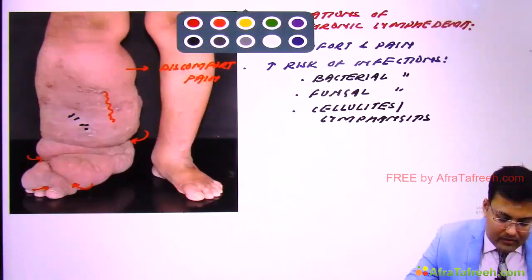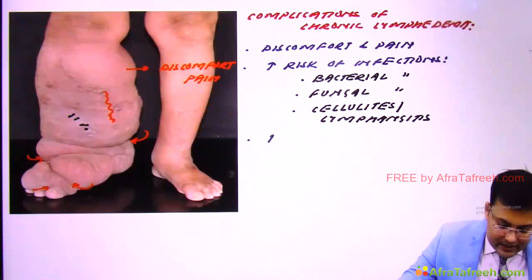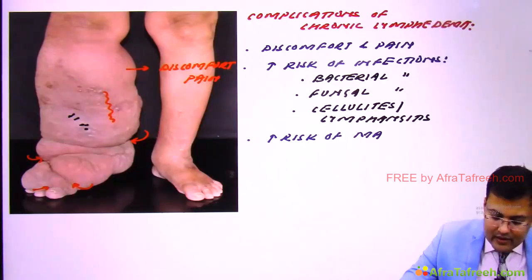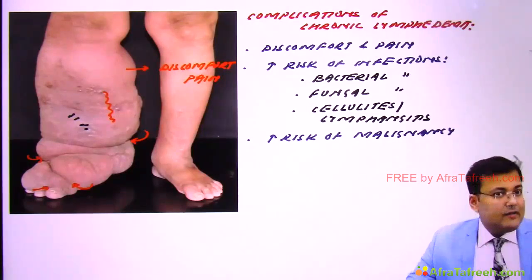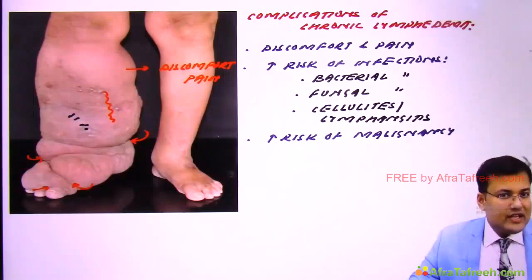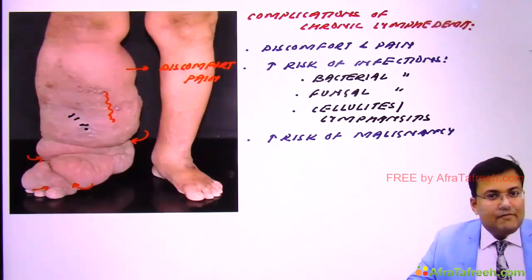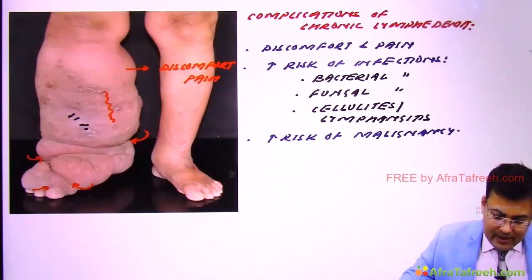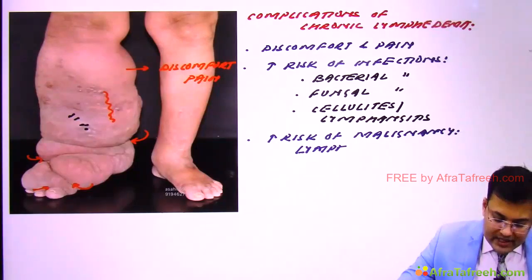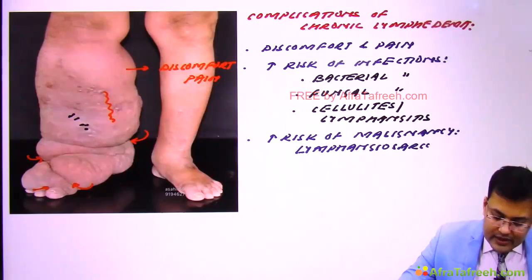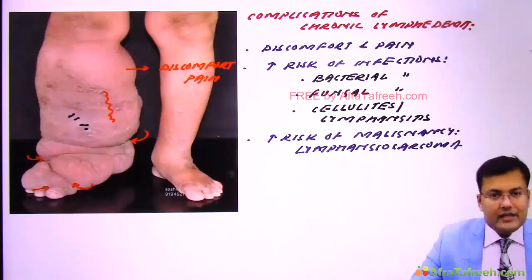And another serious problem is that there is increased risk of malignancy. In patients of chronic lymphedema, if malignancy occurs, what's the name of this malignancy? Lymphatic in origin, lymphangiosarcoma. So the name is lymphangiosarcoma, also known as angiosarcoma.